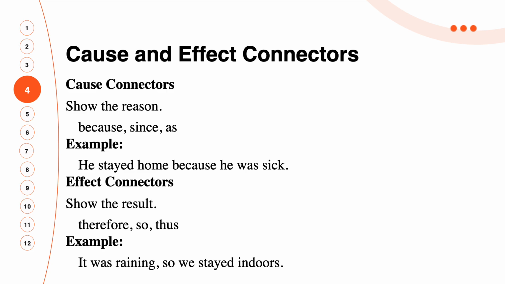So is used for stating the result. The words used in effect connectors are therefore, so, and thus. So was used in the sentence. That's why this sentence is known as an effect connector.